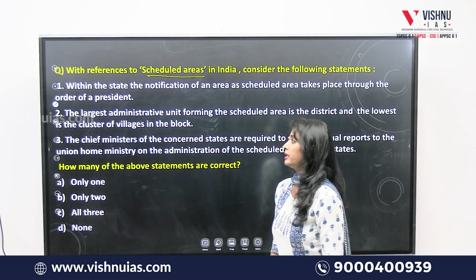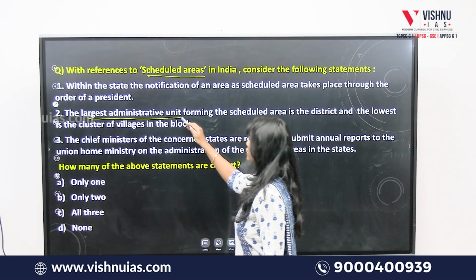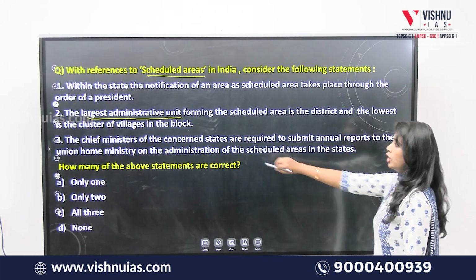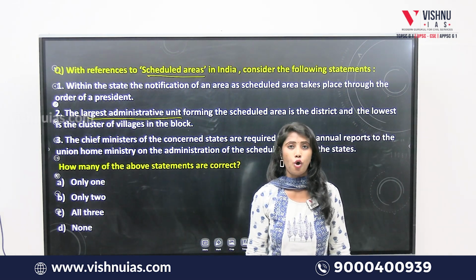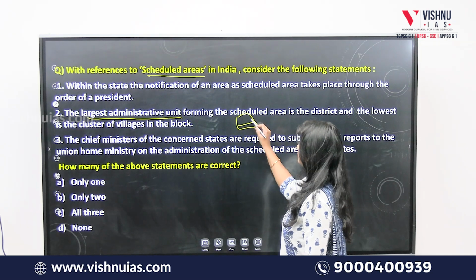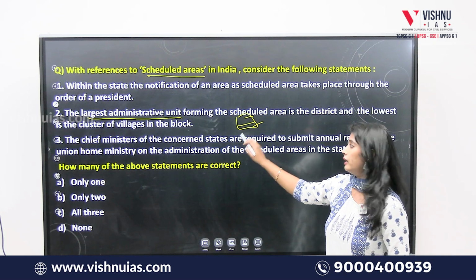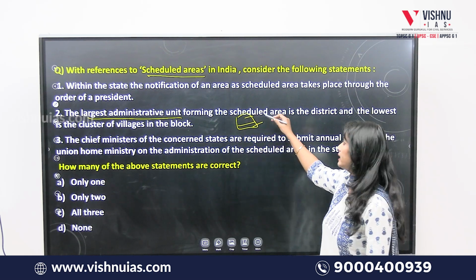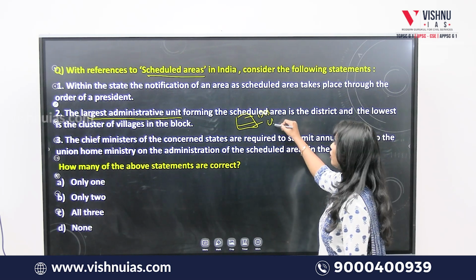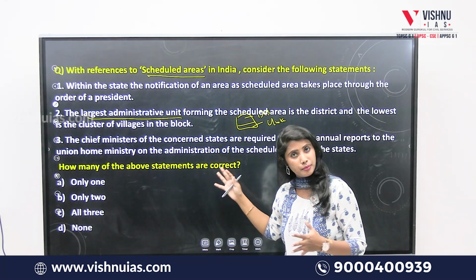Okay. Second statement, the largest administrative unit forming the scheduled area is the district, and the lowest is the cluster of villages in a block. So here they are talking about the largest and the smallest administrative area of a scheduled area. Here they have given the option that the largest area is district, whereas the smallest administrative area is cluster of blocks of villages. Is this statement true or false?